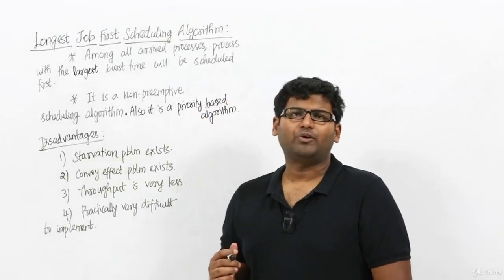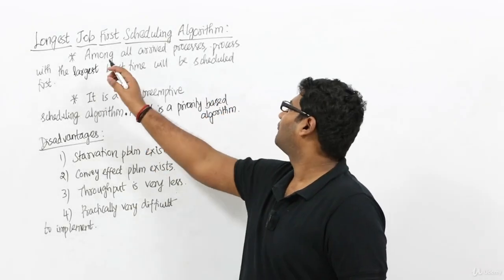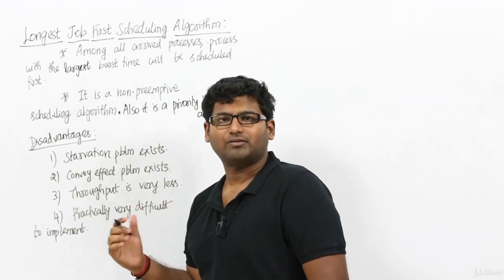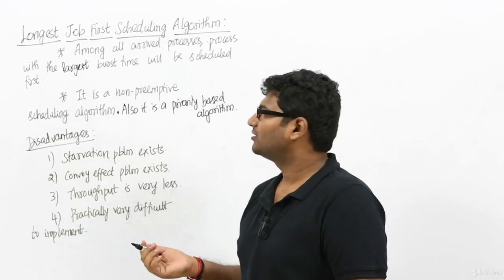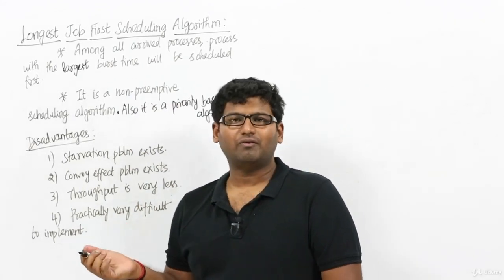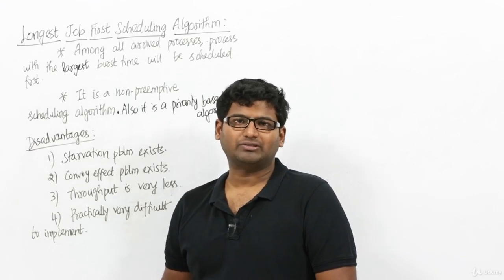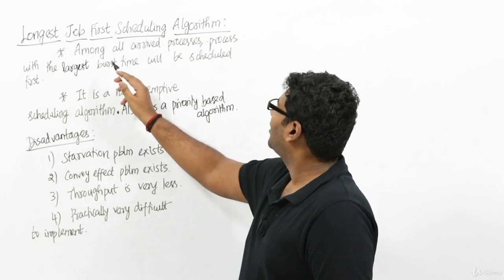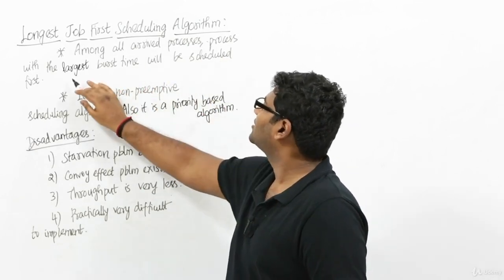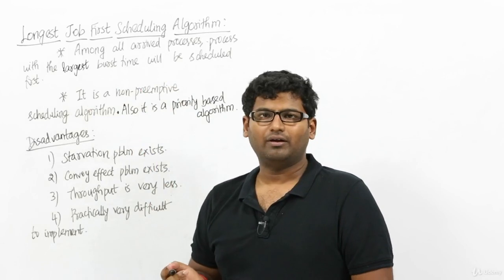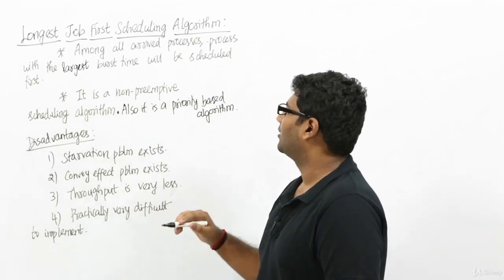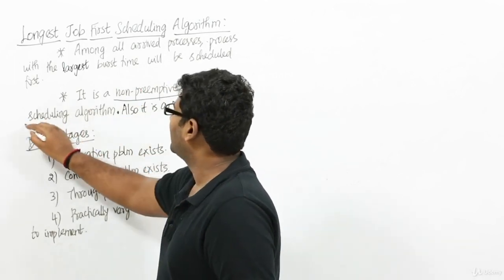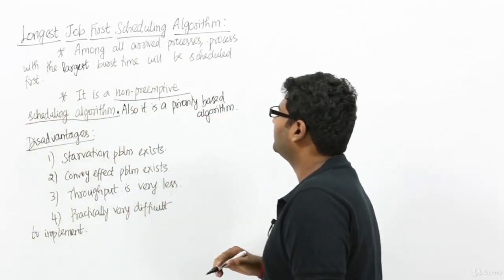Now let's see a new scheduling algorithm called the longest job first scheduling algorithm. It is exactly opposite to shortest job first scheduling algorithm, which means in shortest job first we were taking the process with the least burst time, right? Now in case of longest job first scheduling algorithm, among all arrived processes, the process with the largest burst time will be scheduled first. That is what we mean by longest job first, and it is a non-preemptive scheduling algorithm.